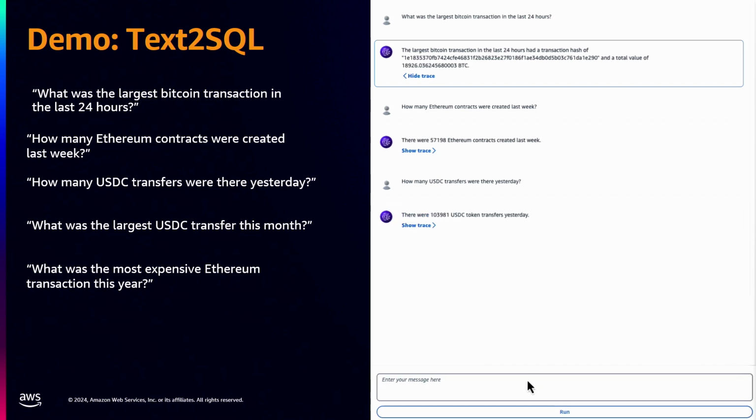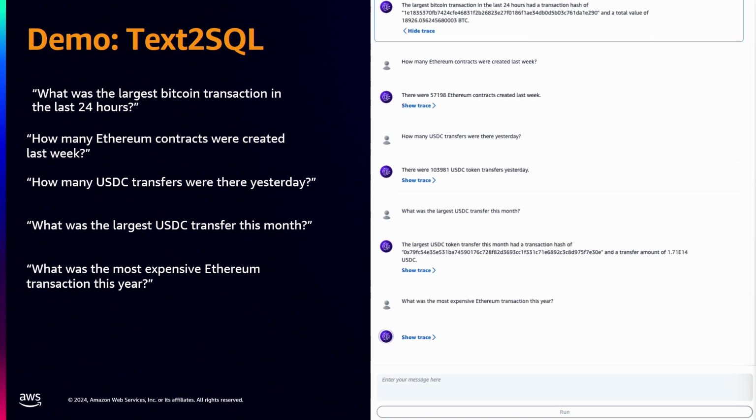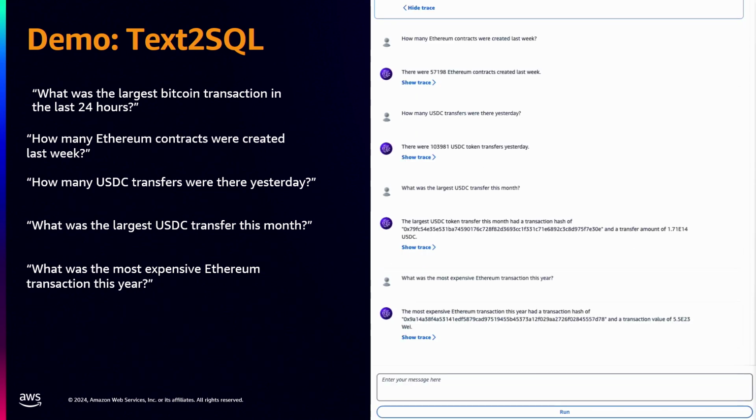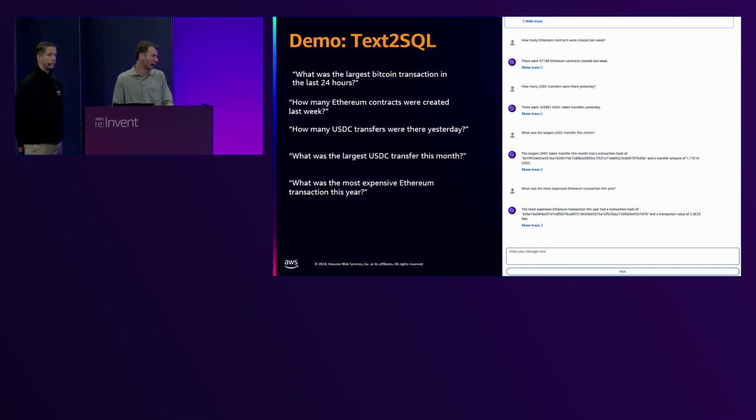You could also ask how many Ethereum contracts were created in the last week, or how many stablecoin transfers there were yesterday. You may even be curious about what the largest stablecoin transfer this month was. And you can even ask questions such as, what was the most expensive Ethereum transaction this year? One of my favorite questions to ask is, what are the most popular smart contracts of the last 24 hours, or the last hour, for instance? That really shows you where all the activity is happening in the greater DeFi ecosystem, and I think that is pretty interesting.